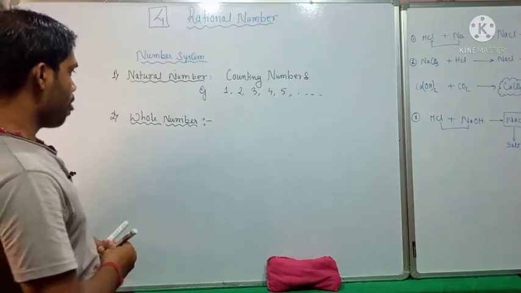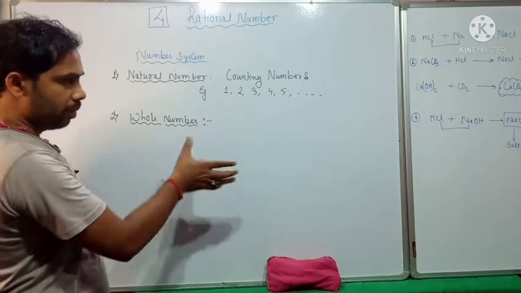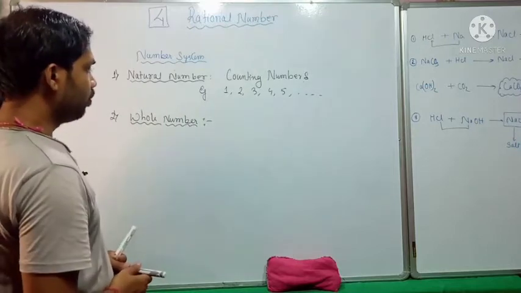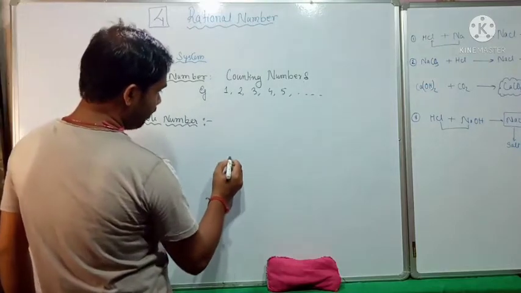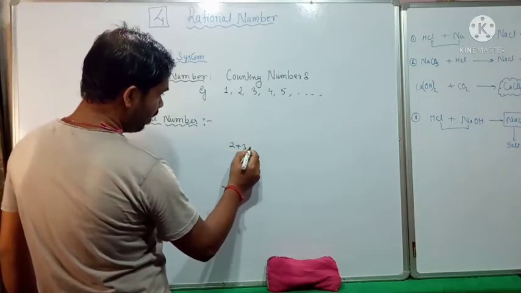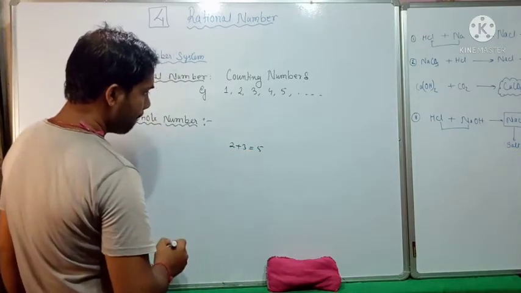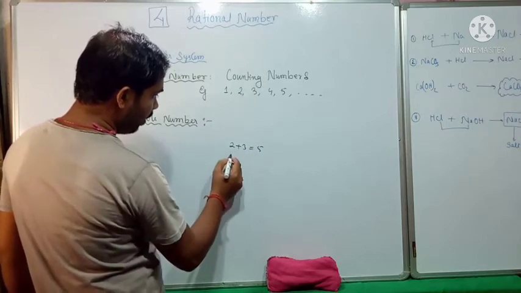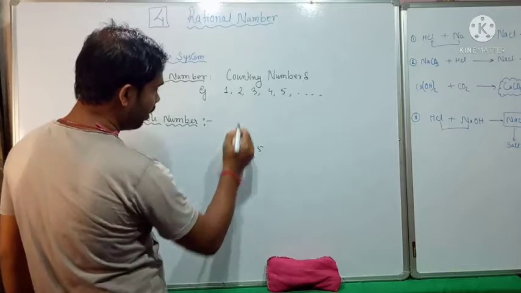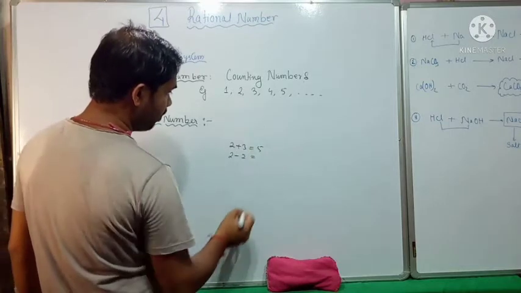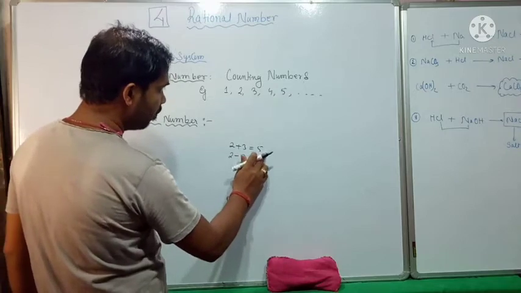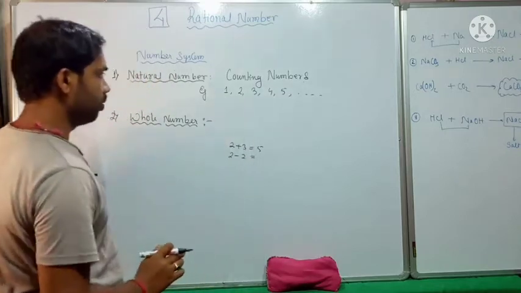See whole number, what is the purpose of whole number? Why did we need whole number? Let us take an example. 2 + 3 = 5. But if I subtract 2 - 2, then we do not have any number in the natural number system. So we do not have a value, because 2 - 2 is something which is not present in natural number.